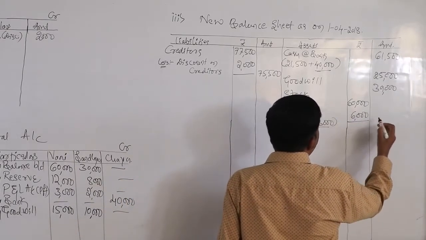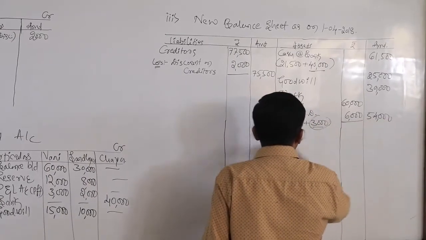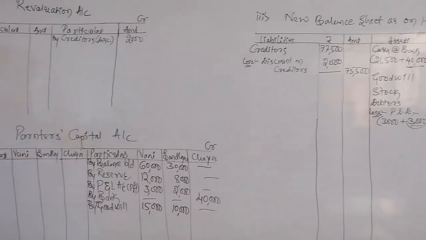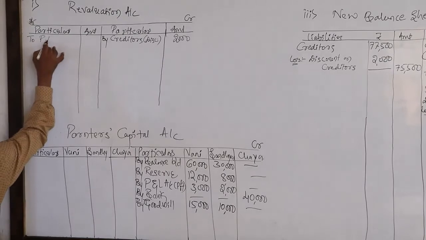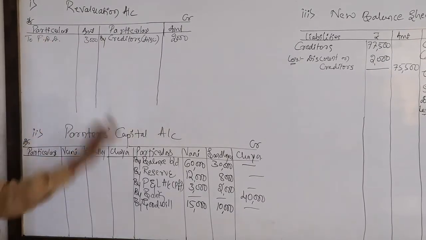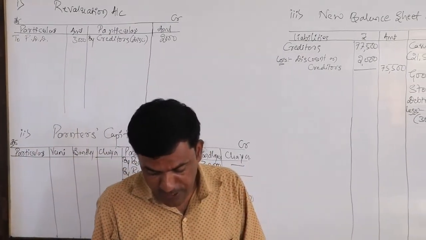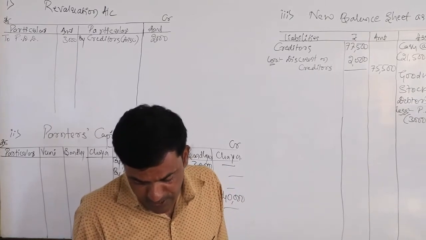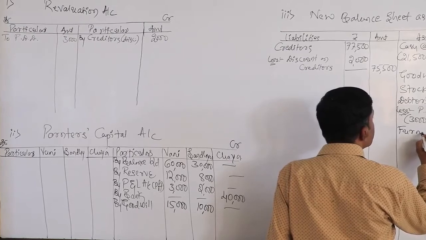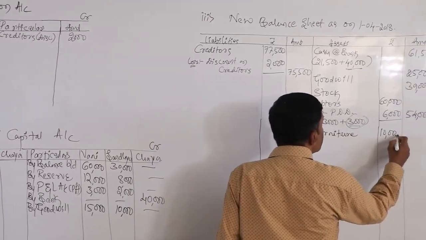So net debtors are 54,000. This new amount is a loss to us. We need to write it on the debit side as provision for doubtful debts of rupees 3,000. Now next, after debtors, comes furniture and buildings. Furniture is 10,000, and there is an adjustment.